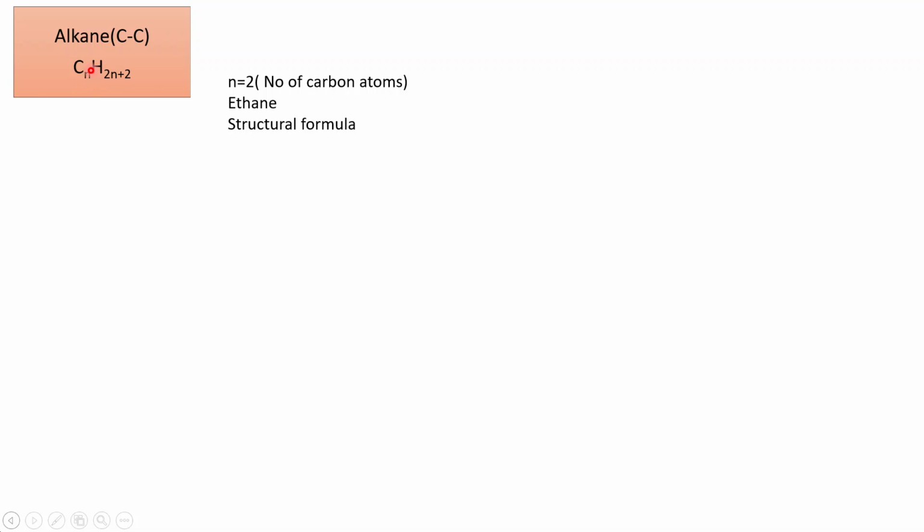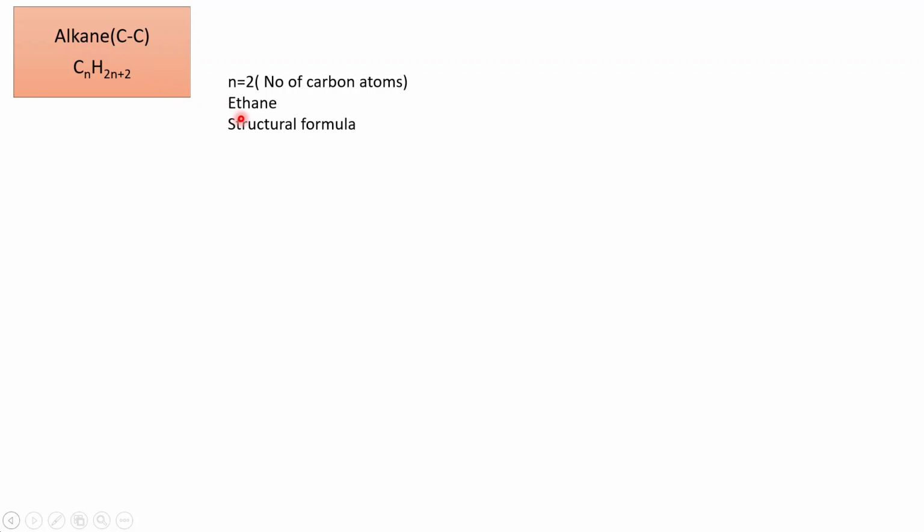Therefore, in methane, N is equal to 1. Now, on increasing the number of carbon atoms, let us make N equal to 2. When N is equal to 2, the name changes, and as it has 2 carbon atoms, the prefix is ETH, and alkanes end with ANE.